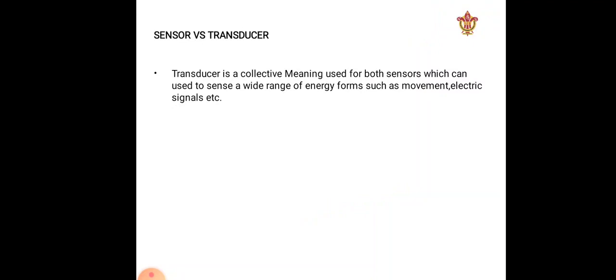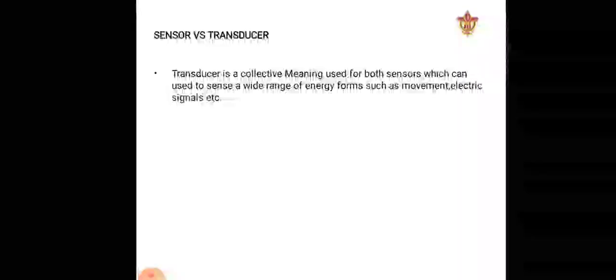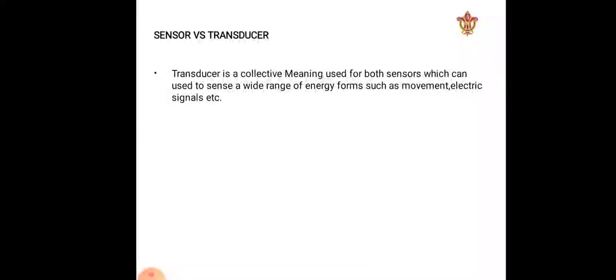Coming to the comparison between sensors and transducers. We already saw what a sensor is. Now coming to the next term, which is transducers. A transducer is a collective term used for devices that can sense a wide range of energy forms such as movement, electric signals, etc. Many people have a misunderstanding between sensors and transducers.